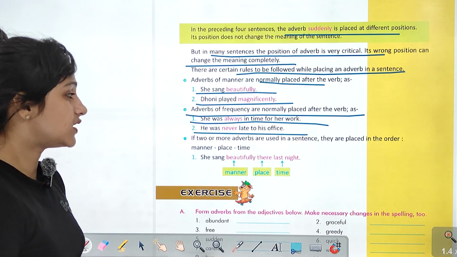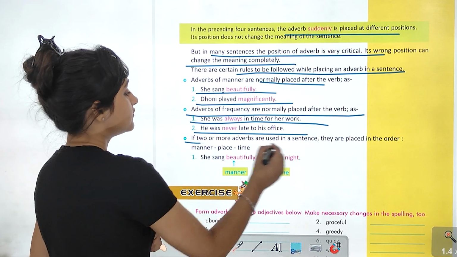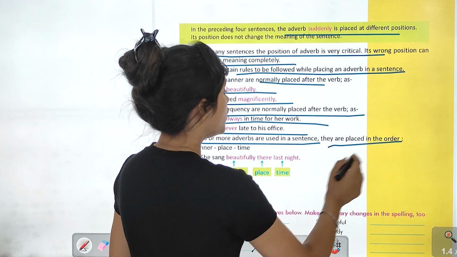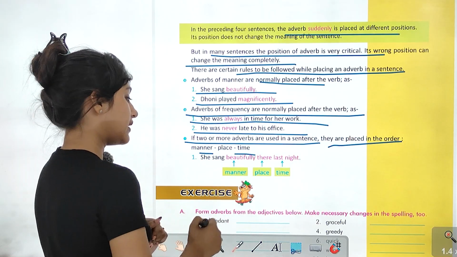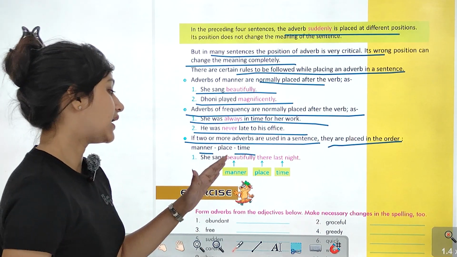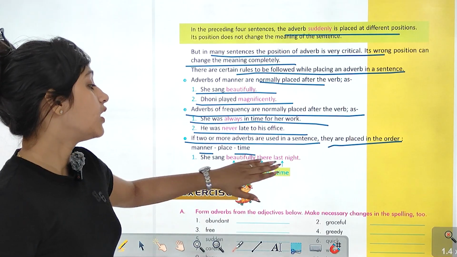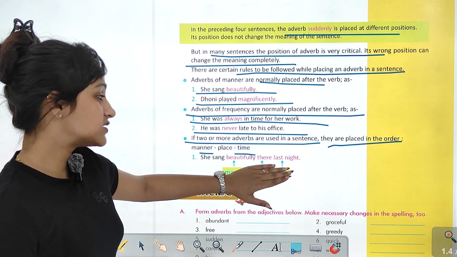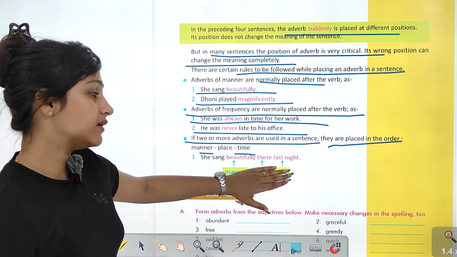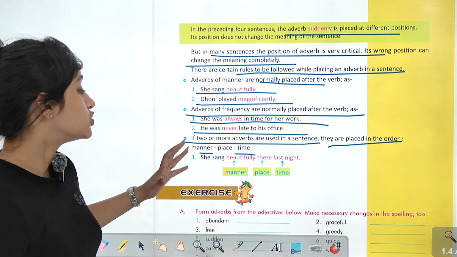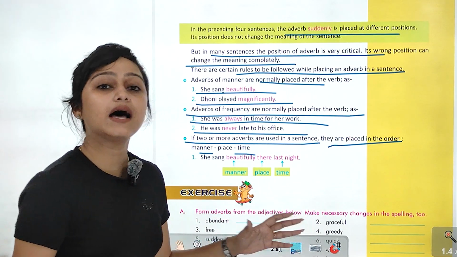If two or more adverbs are used in a sentence, अगर दो या उससे ज़्यादा adverbs use होते हैं sentence में, वो placed होते हैं in order, like manner, place, then time. पहले manner आता है, place आता है, then time आता है. Like she sang beautifully. Beautifully manner हो गया. Then the place, last is the time. Last night time हो गया. So she sang beautifully there last night.